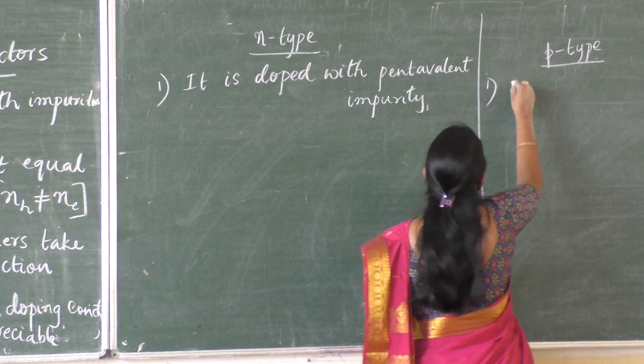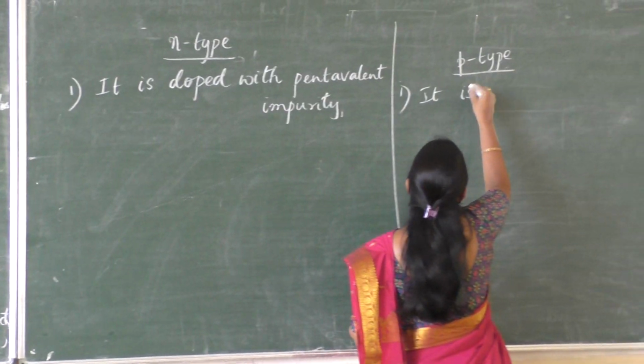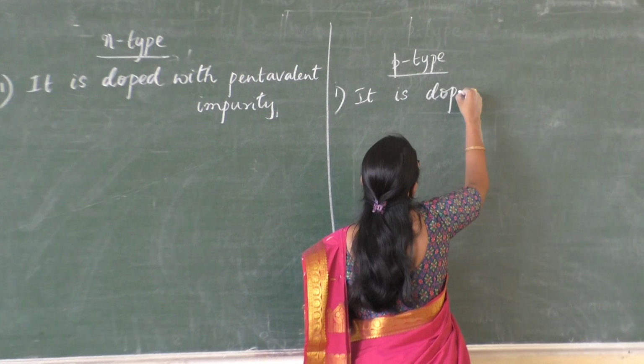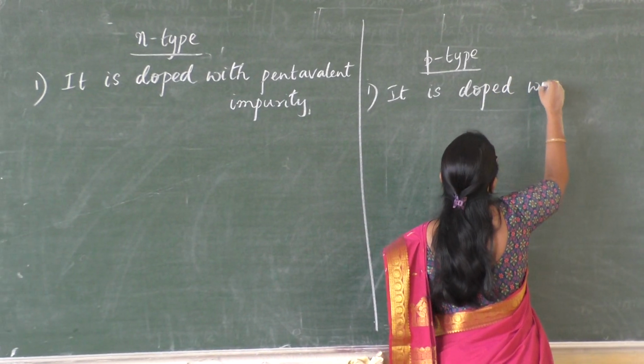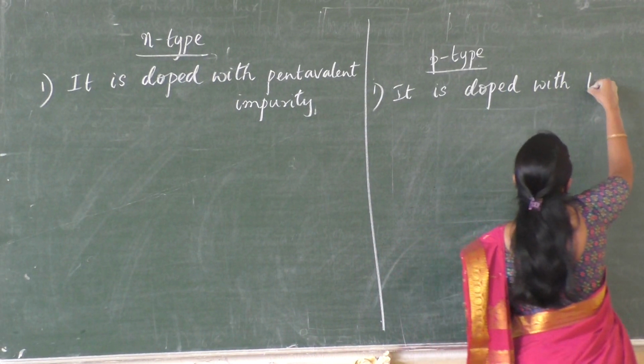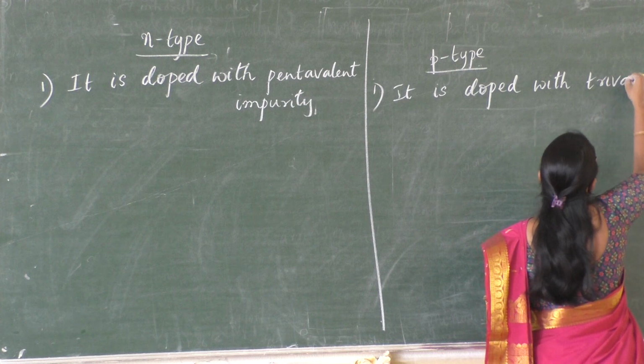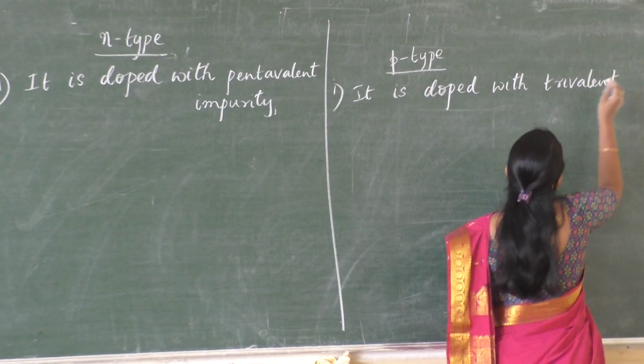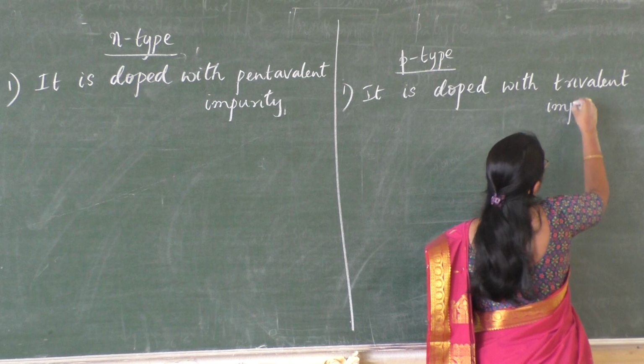Here in p-type, it is doped with trivalent impurity.